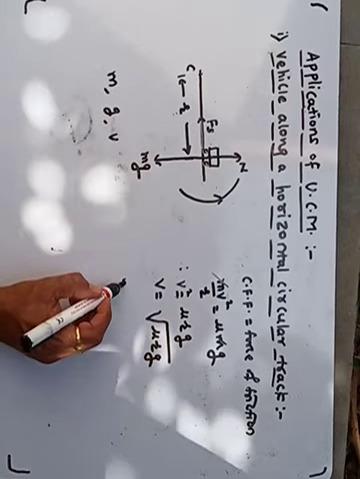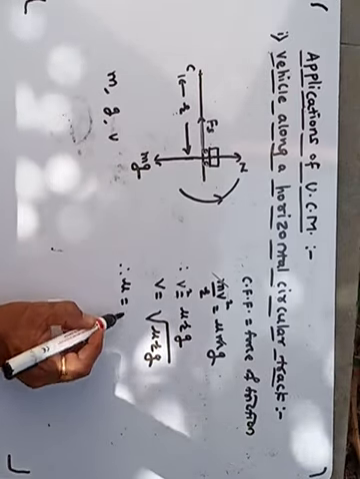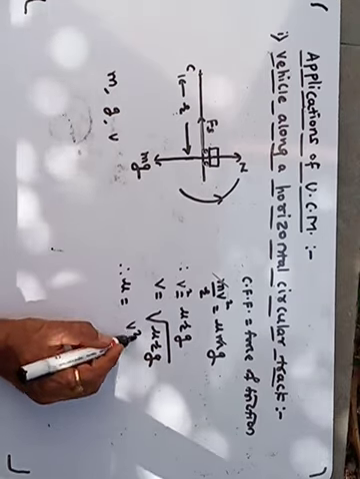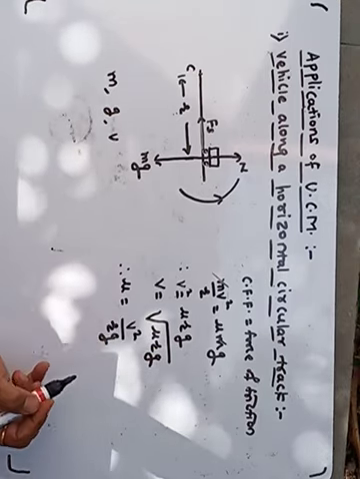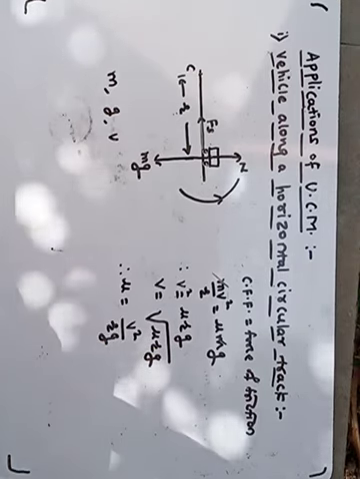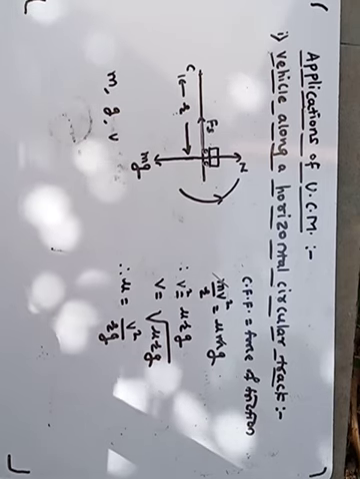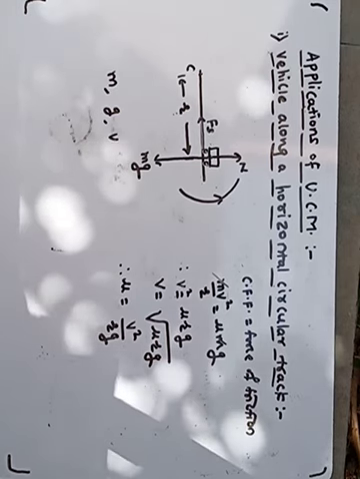Or we can write mu is equal to v square upon r g, and this is all about a vehicle along a horizontal circular track.